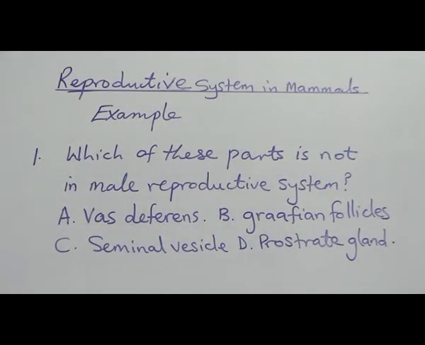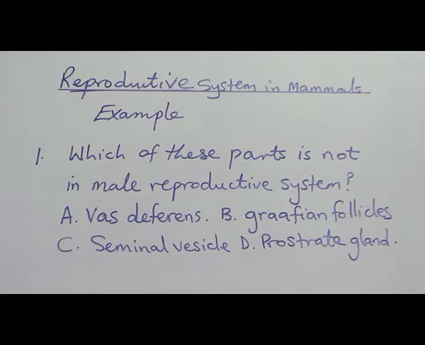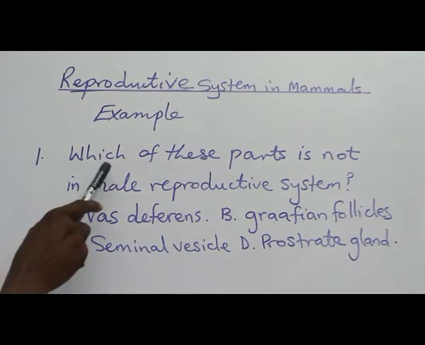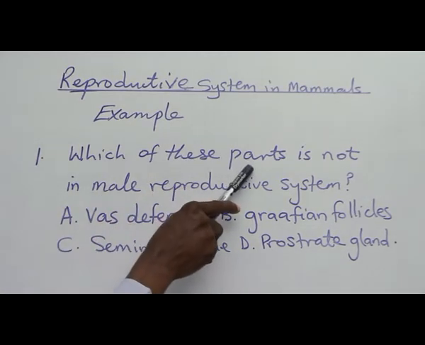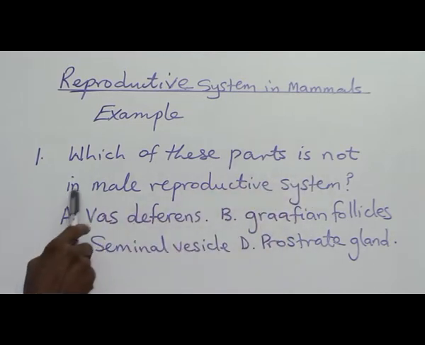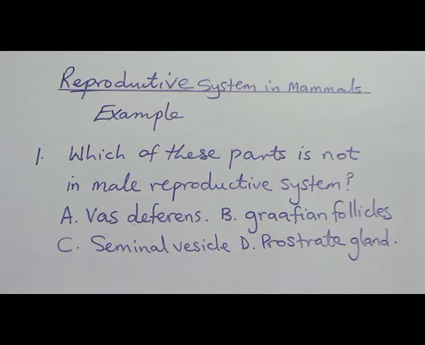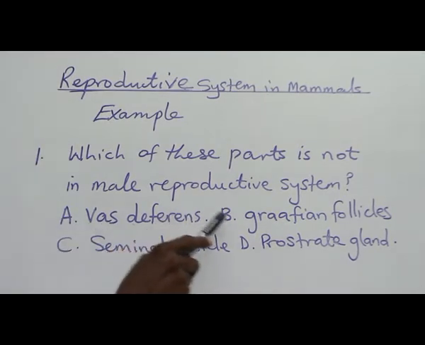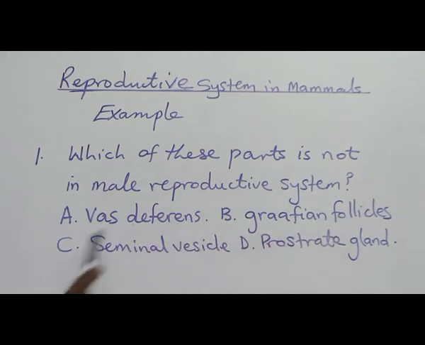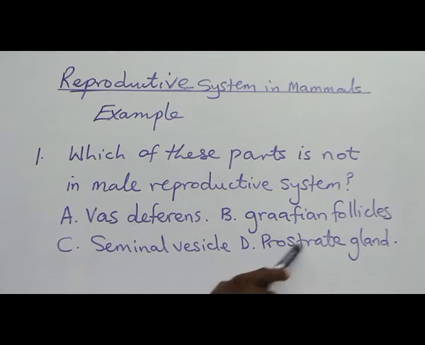Let's look at examples of questions on reproductive system in mammals. Question 1. Which of these parts is not in male reproductive system? This is not found in male reproductive system. A. Vas deferens. B. Graafian follicles. C. Seminal vesicle. D. Prostate gland.